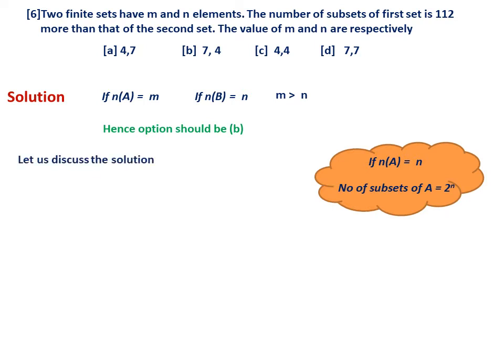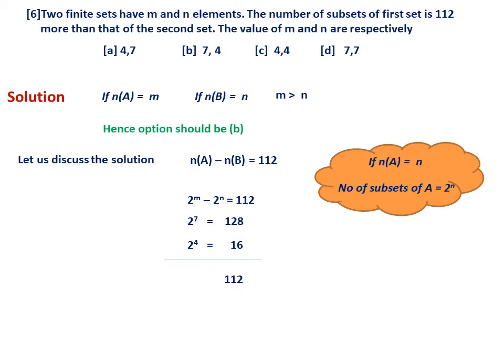But let us work it out, because the question is good. Let us discuss the solution. See, the number of subsets of A minus the number of subsets of B is equal to 112, that is given. So substitute: 2 power m minus 2 power n equals 112. Now in such questions you must always look at the options and then try. So 2 power 7 is 128 and 2 power 4 is 16, and the difference of them is 112. So definitely B is the answer.